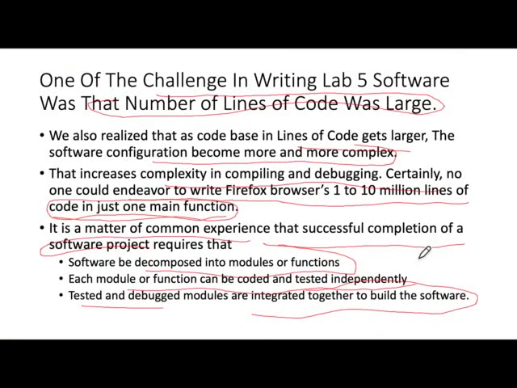This is very similar to building a car. Your whole car is not just one piece, like one main function. You build bodies separately, tires separately, seats separately, engine separately, drivetrain separately. Each part is produced and tested, and then it's assembled. So building software today is very similar to that in structure. Okay.